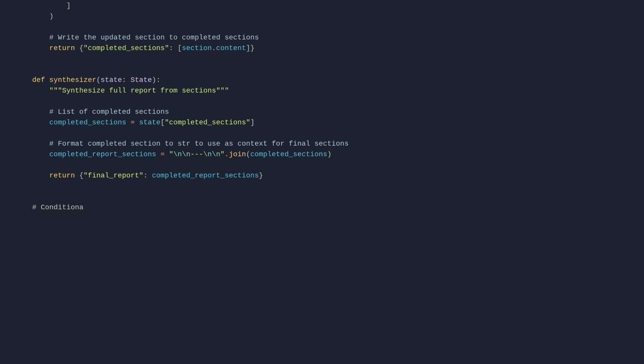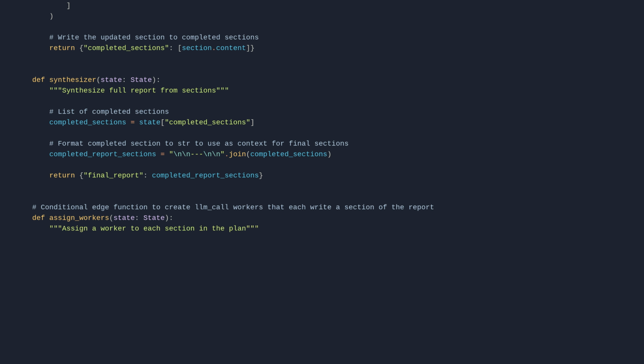# Conditional edge function to create LLM call workers that each write a section of the report. Def assign_workers(state: State): Assign a worker to each section in the plan. # Kick off section writing in parallel via Send API. Return [Send("llm_call", {"section": s}) for s in state["sections"]].